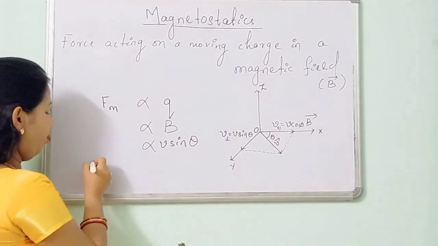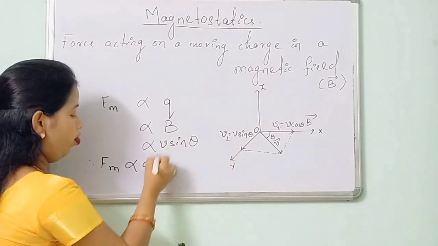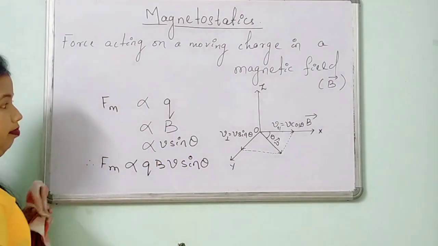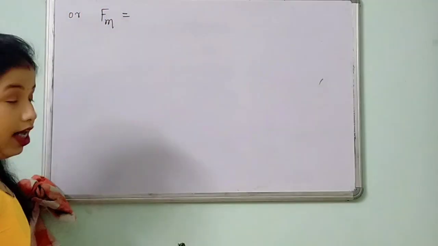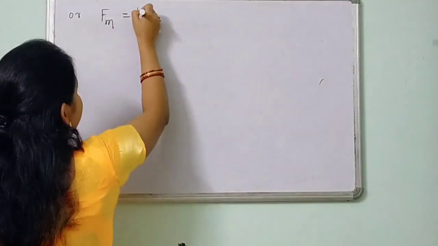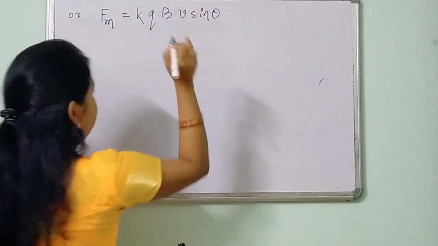Combining all this, I can write therefore Fm is proportional to QB V sin theta, or Fm is equal to, removing the proportionality sign, I will now take a proportionality constant with it. So Fm is equal to KQB V sin theta, where this proportionality constant K depends on the system of units, and in SI the value of K is equal to 1.